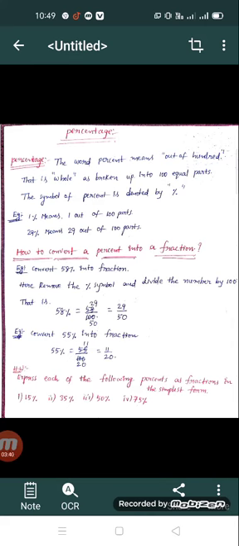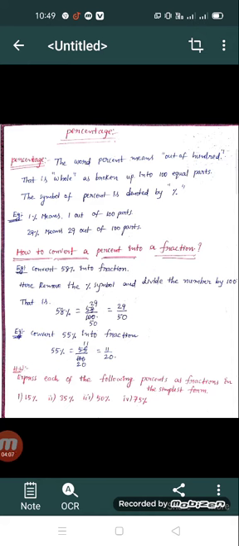So 55% can be written as 55 by 100. Here we cancel by 5: 11 in the numerator and 20 in the denominator. We get finally 11 by 20. So 55% is equal to 11 by 20 in fraction form.